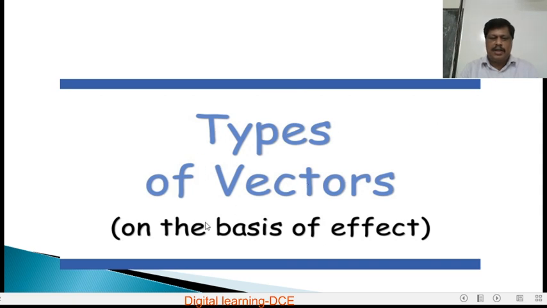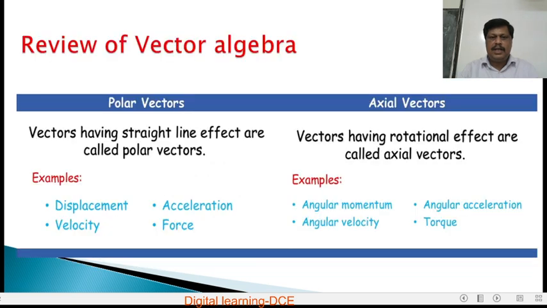Types of vectors on the basis of effect. So how they are giving effects. First, polar vectors, and the second one, axial vectors. What are polar vectors? Vectors having a straight line effect are called polar vectors. Whereas vectors having rotational effects are called axial vectors.